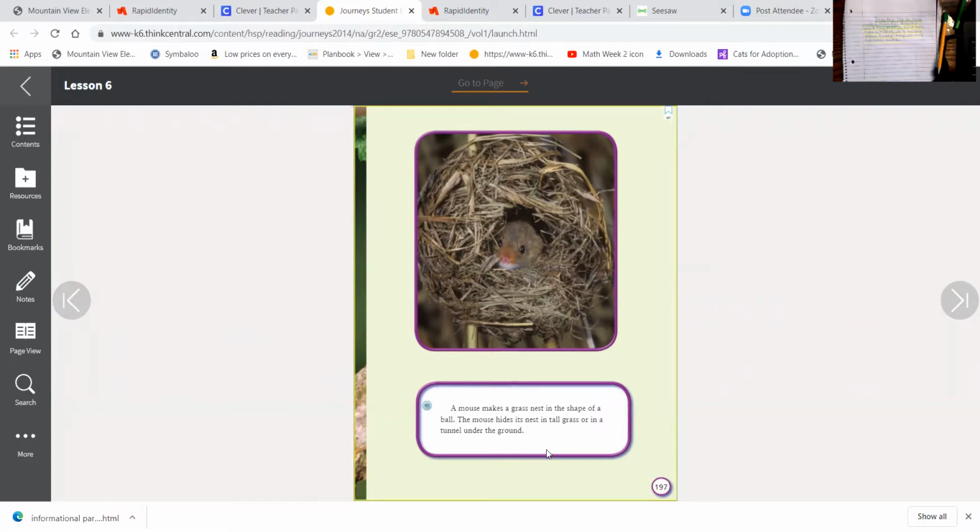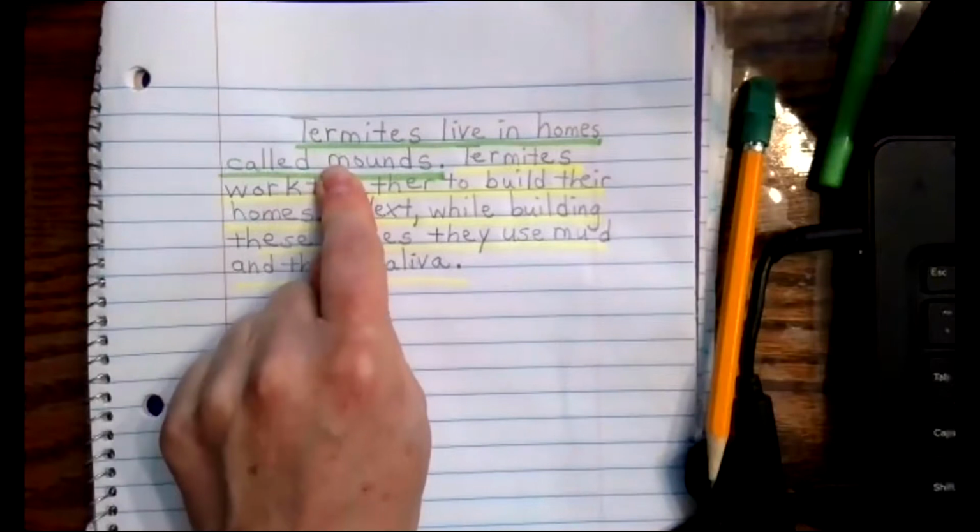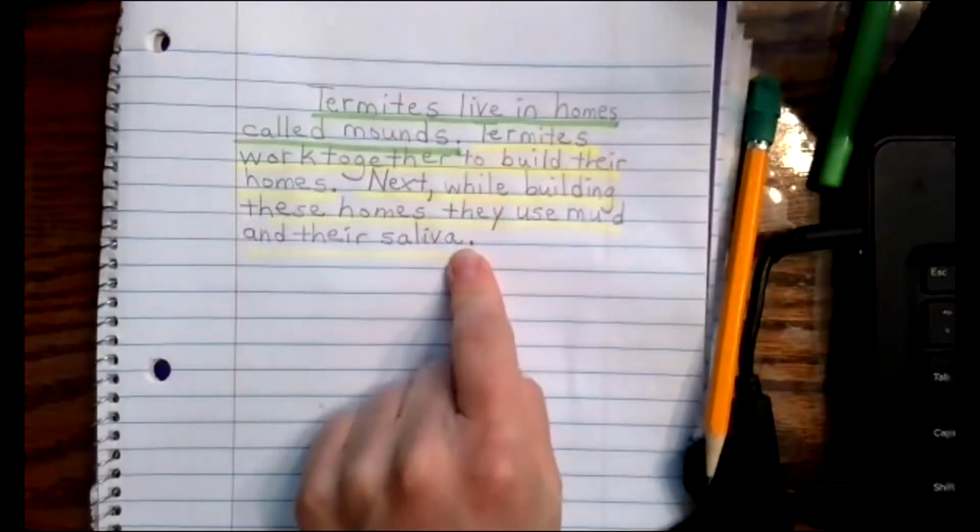Then in your journal, using your own words, write your main idea sentence and 2 details.